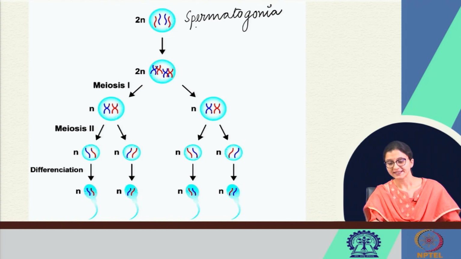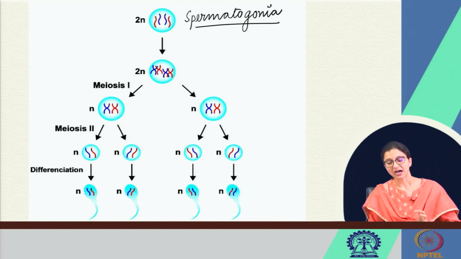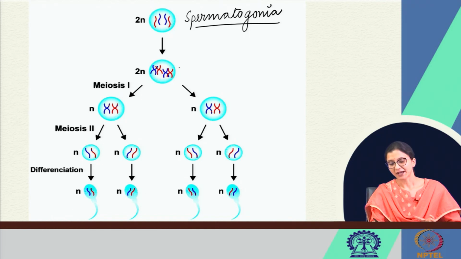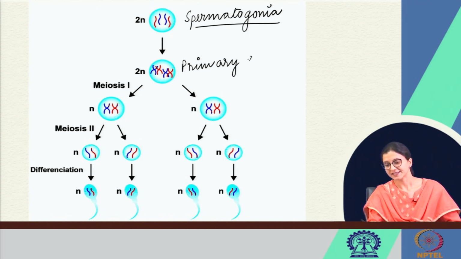This is a diploid cell. They are present in the testis. They are formed from the primordial germ cell and are present from birth up to the puberty. At puberty, the spermatogonia form the primary spermatocyte. This is the primary spermatocyte. This is formed from spermatogonia by the process of mitosis.